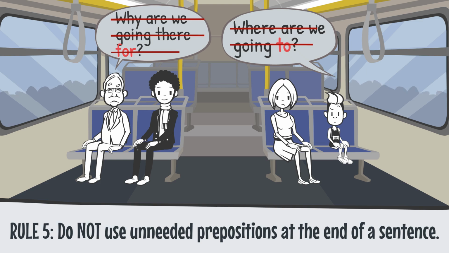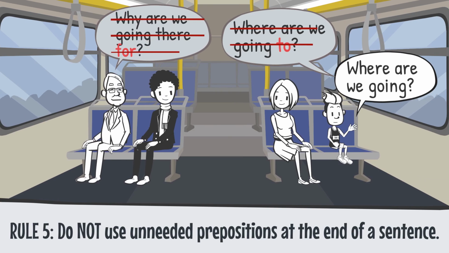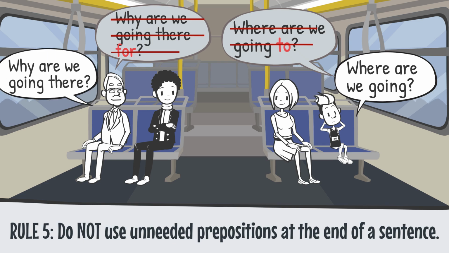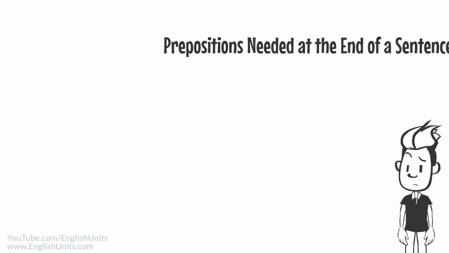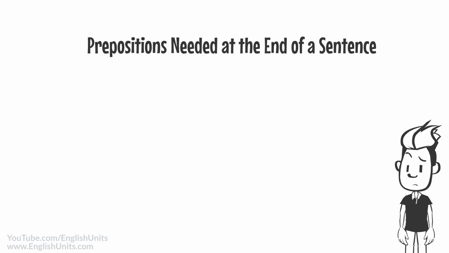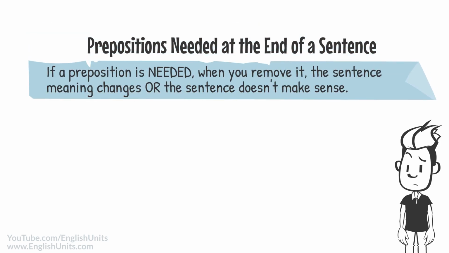Let's correct these sentences by removing the unneeded preposition at the end. Where are we going? Why are we going there? Great. Now the sentences are correct. So how do we know if a preposition is needed at the end of a sentence? If a preposition is needed, when you remove that preposition, the meaning of the sentence changes, or the sentence no longer makes sense. Look at these 3 examples.